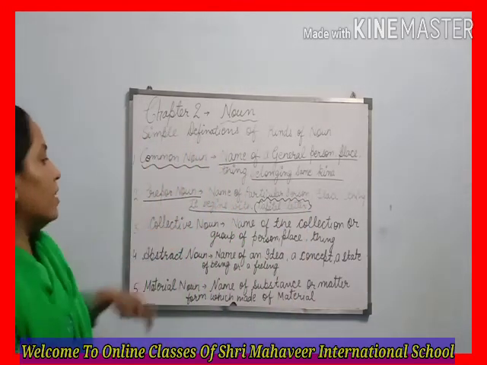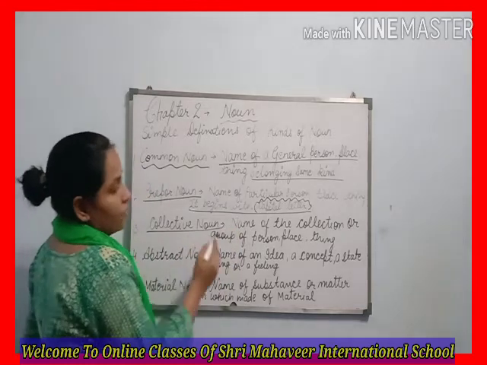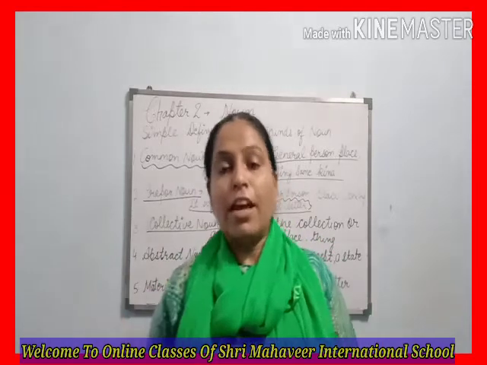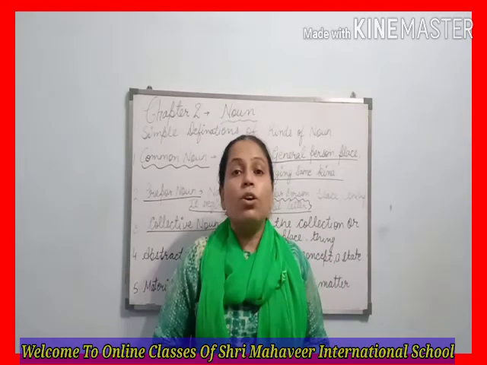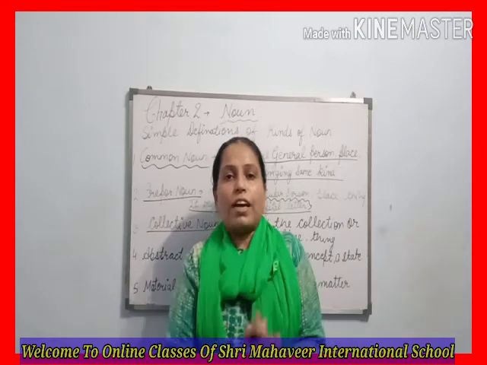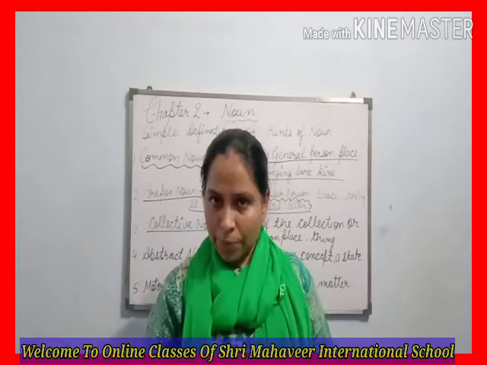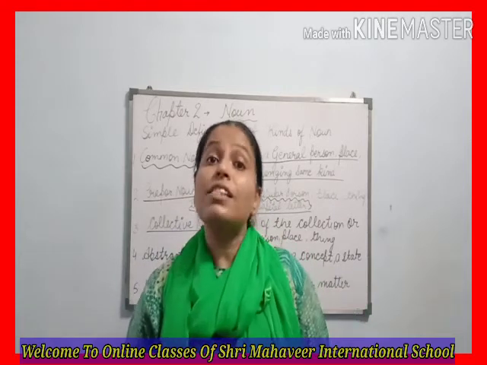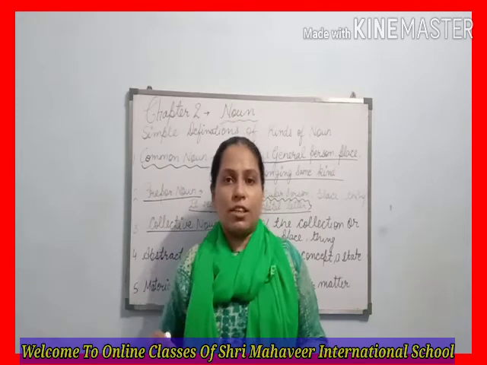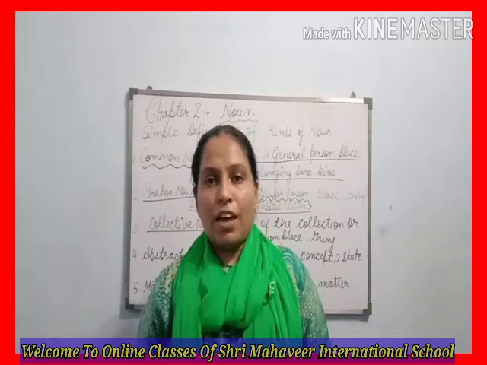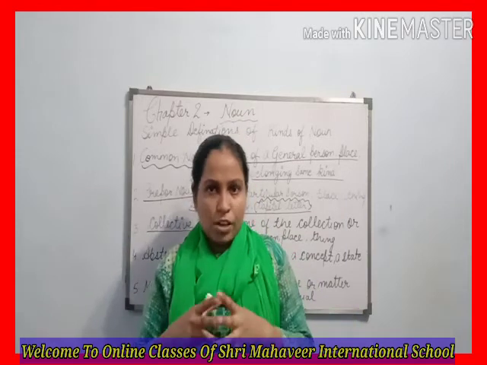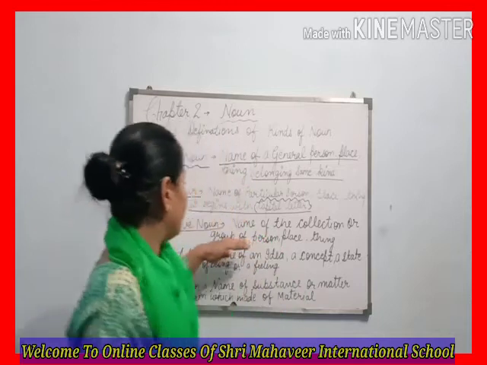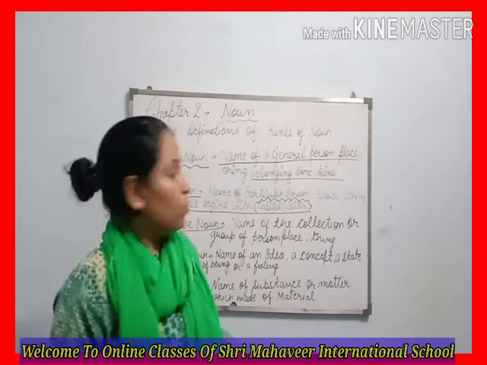Now next is collective noun. What is collective noun? Collective noun is the name of a collection or a group of person, place or thing. Like if we are talking about the staff, staff of employees, staff of teachers, when they all are a group, we just speak one word for them, staff. If we are talking about the soldiers, we just call them army. If we have a bunch of keys, we don't say key, we use a bunch of keys. In this way, collective noun is explained.